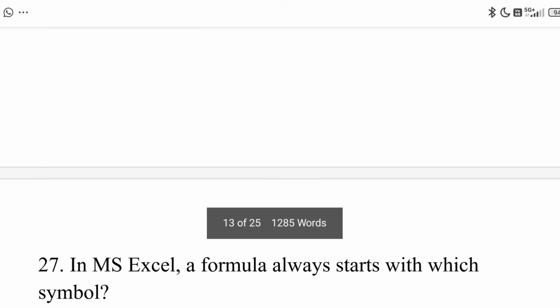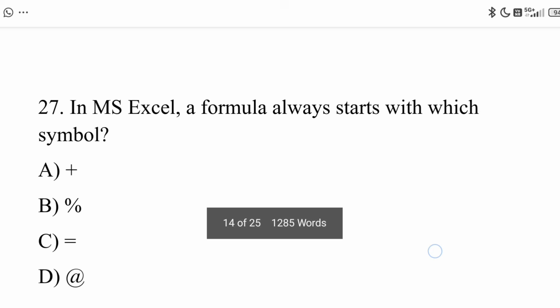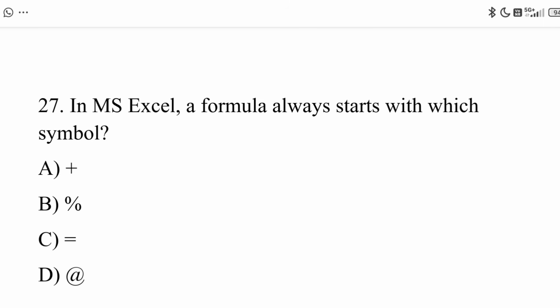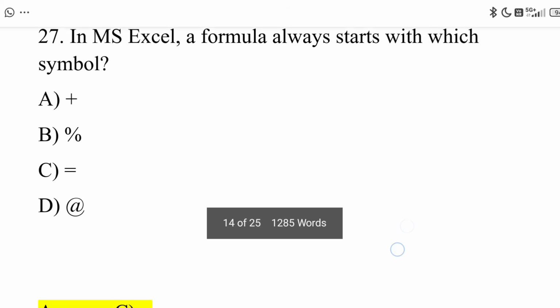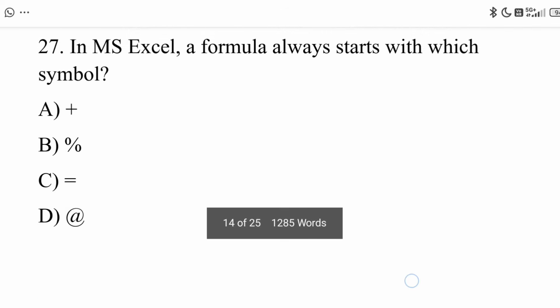Next, 27th question. In MS Excel, a formula always starts with which symbol? Option A, plus. Option B, percent. Option C, equal. Option D, at. And the correct answer is option C, equals.